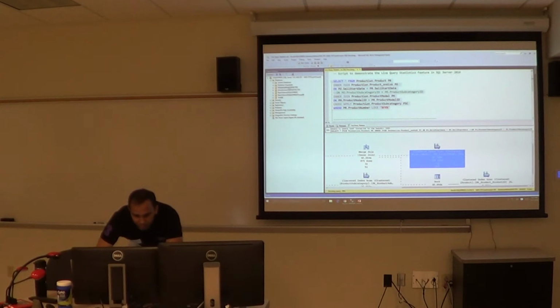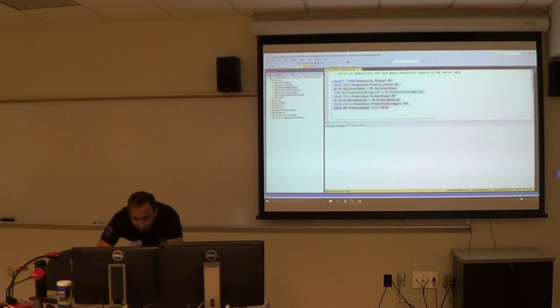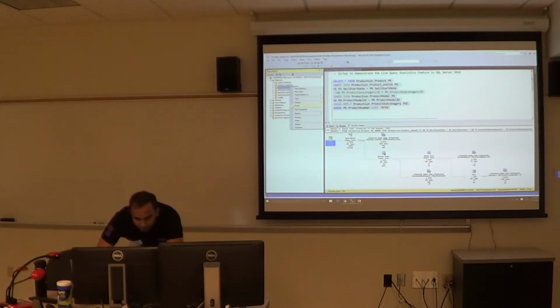Then what we can do as well is we can go to any database. Say I'm running a query on AdventureWorks, so I can go to the... I have an option.